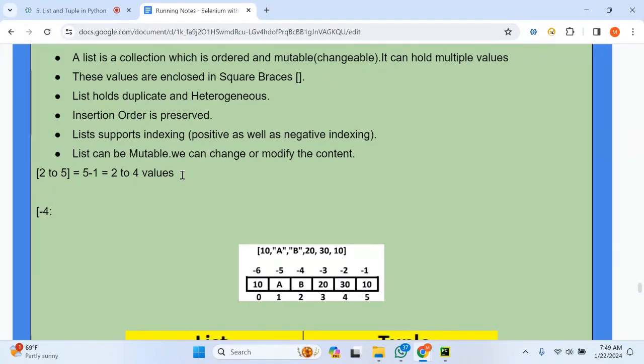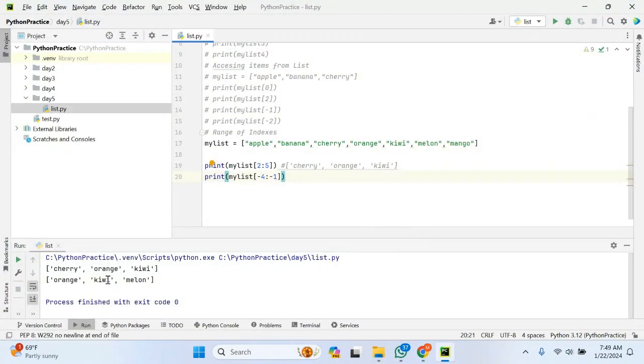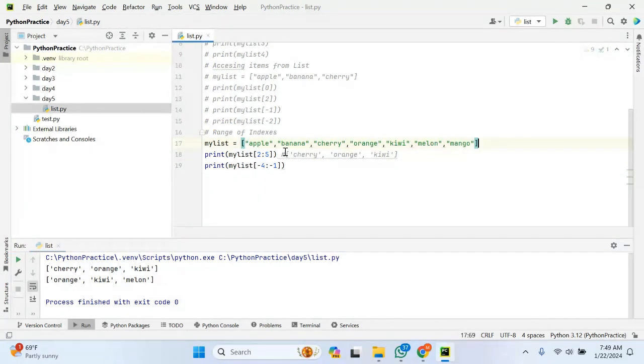Let us try to understand this. -1. So you take the last index and subtract one from it. I am just separating the -1 as I have done in this case. So it becomes -2, and it will print only the values from -4 to -2. So that is the reason it printed -4, -3, -2. If you can see, orange, kiwi, and melon, these 3 only were printed. So this is nothing but a range of indexes.